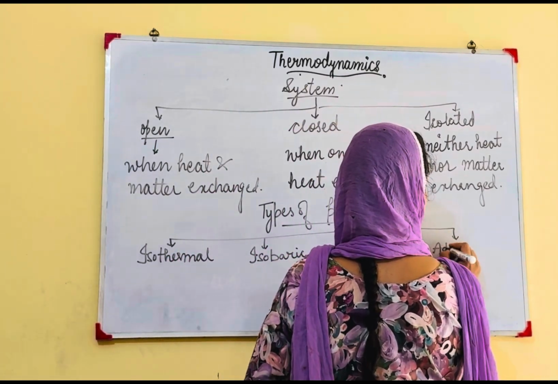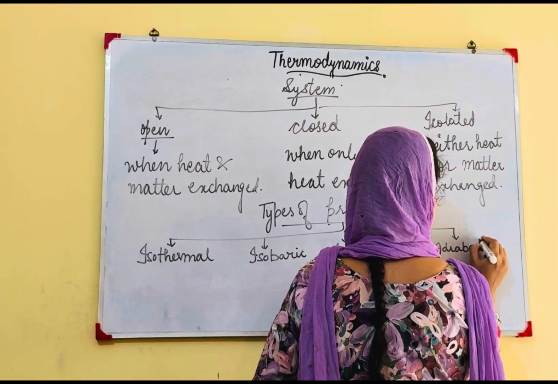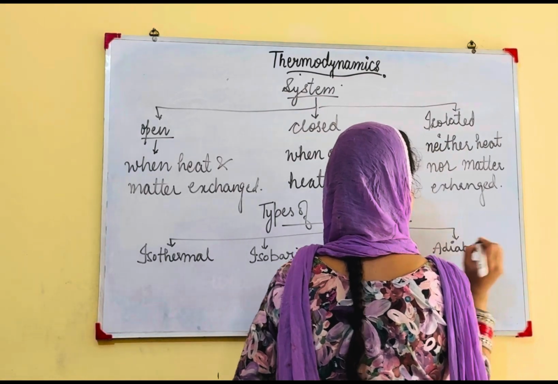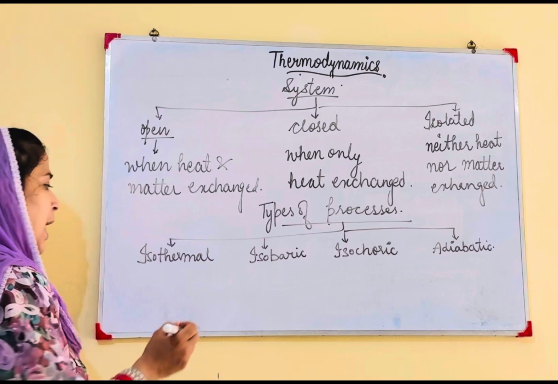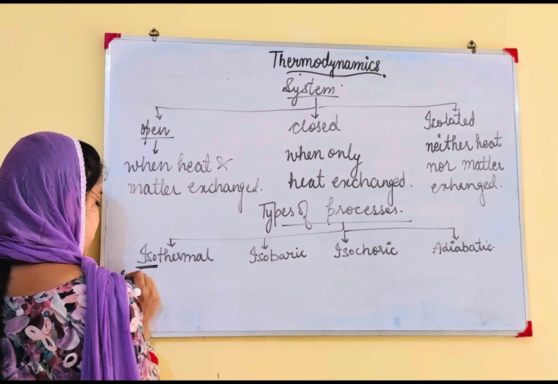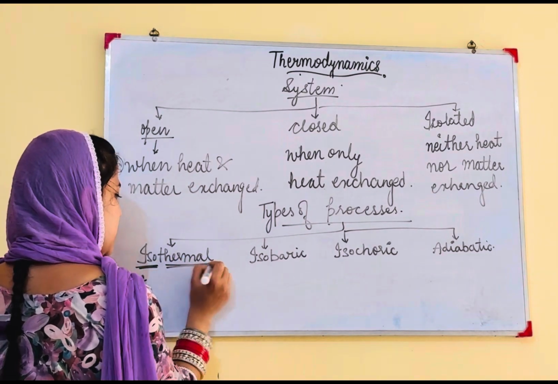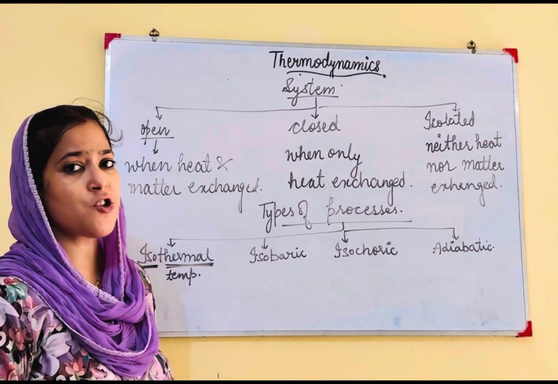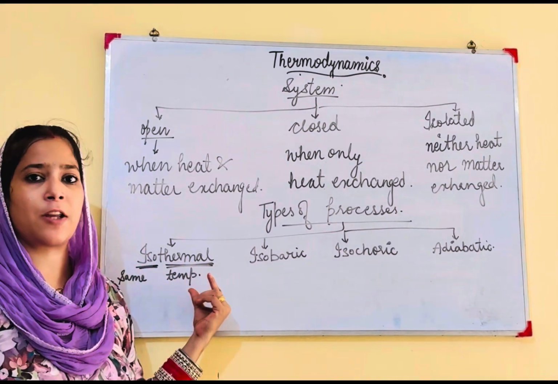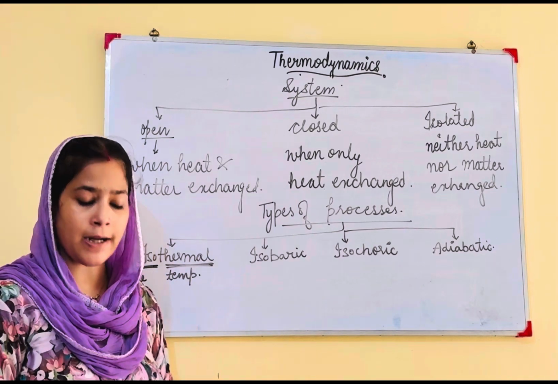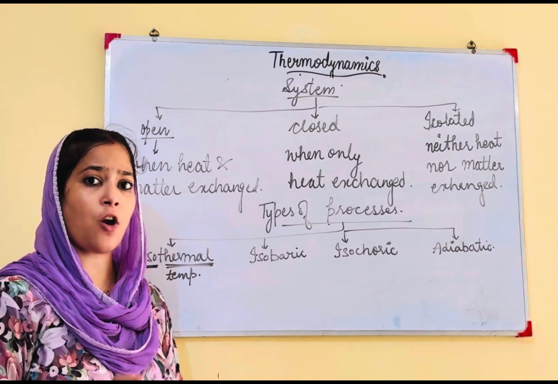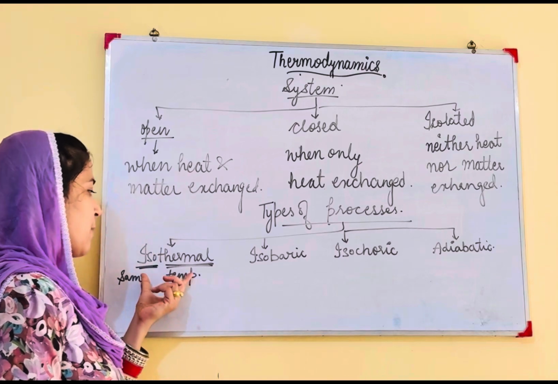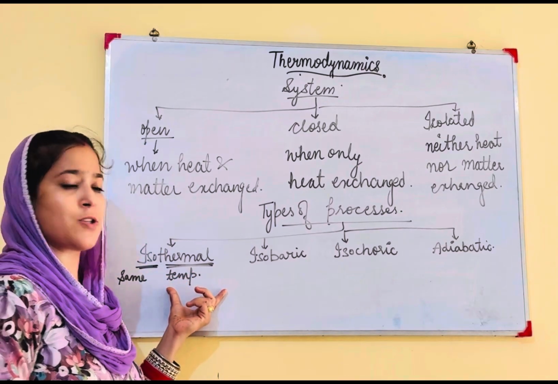Next is adiabatic. Iso means same. Thermal means temperature. The process which takes place at same temperature, at constant temperature, temperature will not change. So that process is called isothermal process.